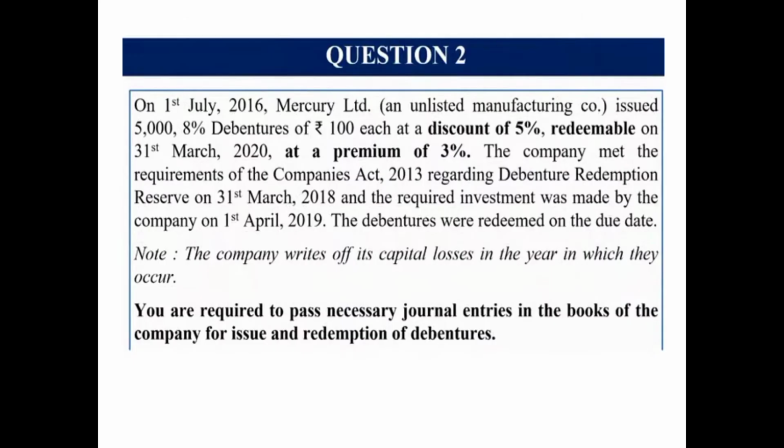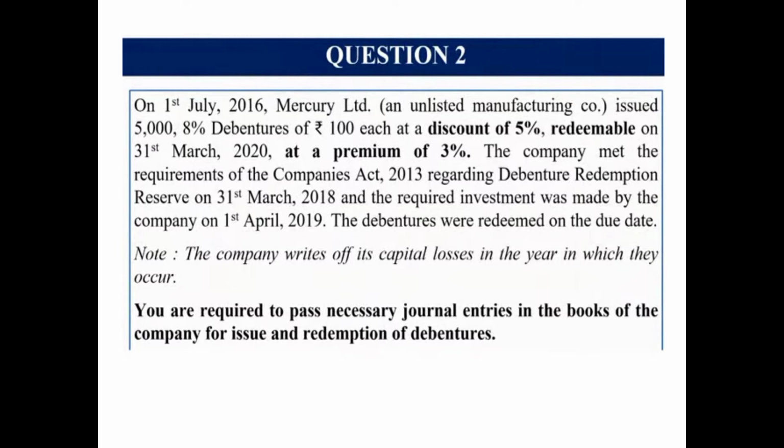Moving ahead with question number 2. On 1st July 2016, Mercury Limited, an unlisted manufacturing company. Again, it is an unlisted manufacturing company, that is other than NBFC and HFC. So that means this will be required to create DRR and DRI, invest in DRI, even if the question is silent. So this company issued on 1st July 2016 5,000 8% debentures of 100 each at a discount of 5%.